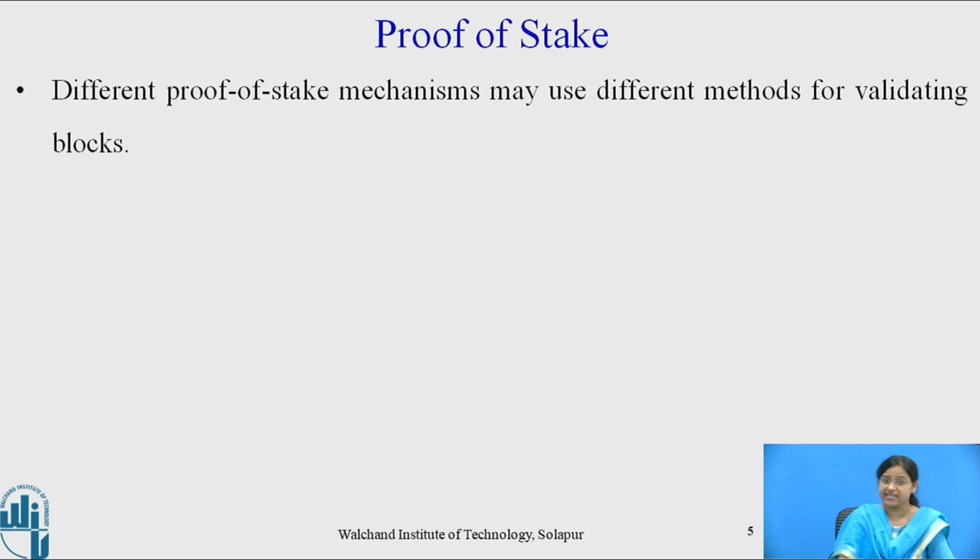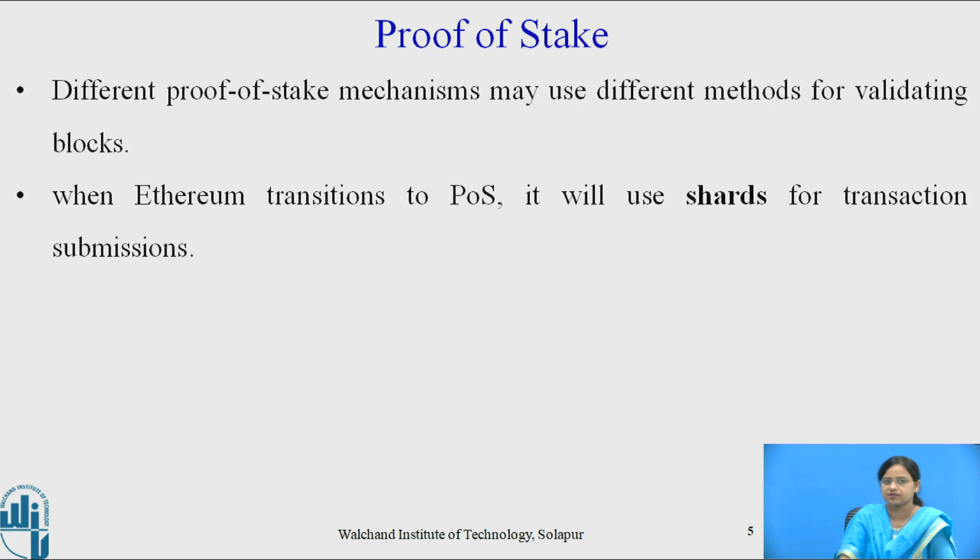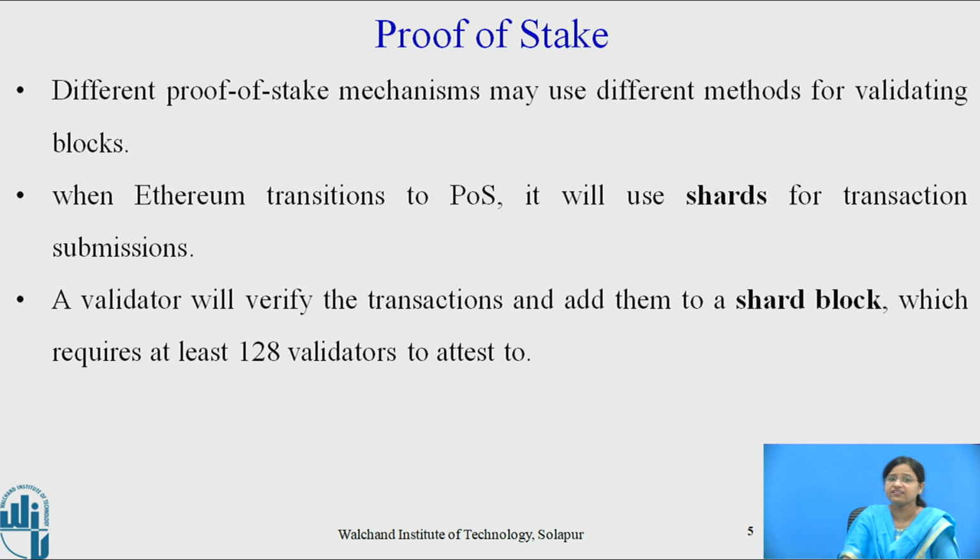Different proof of stake mechanisms may use different methods for validating the blocks. When Ethereum transitions to proof of stake, it will use shards for transaction submissions. A validator will verify the transactions and add them to the shard block, which requires at least 128 validators to attest to it.